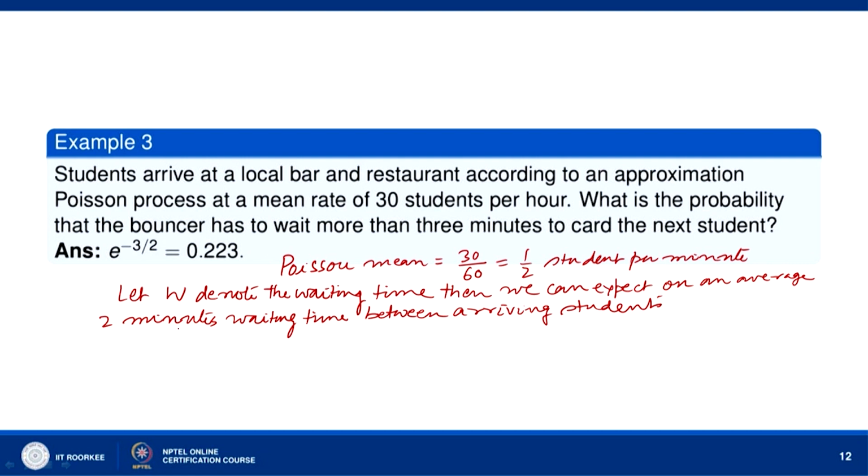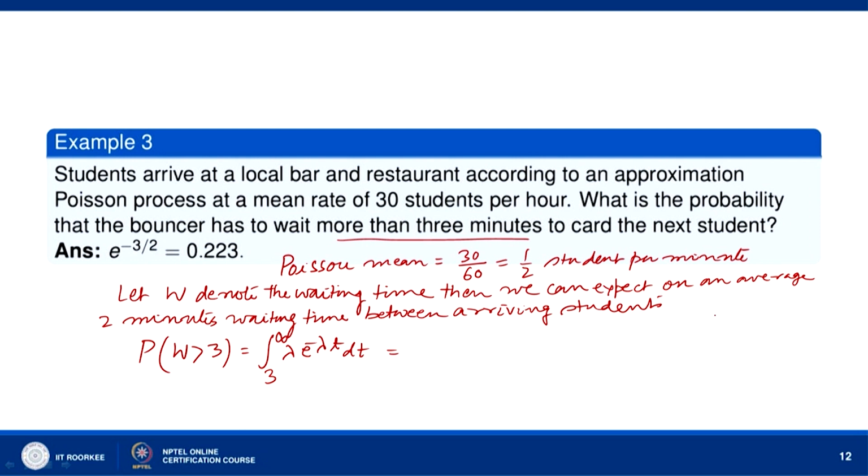So, we want the probability that the bouncer has to wait more than 3 minutes. On average the time is 2 minutes between arriving students, but we want the probability that the waiting time is more than 3 minutes. So, we want the probability that W is more than 3. That means the integral from 3 to infinity of lambda e to the power minus lambda t dt.